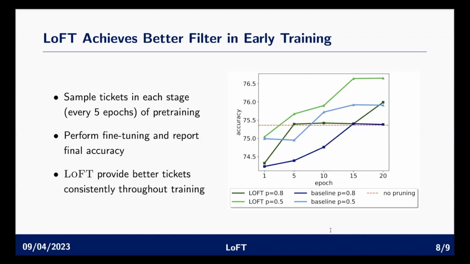We will consider pruning ratios of 20%, 50%, and 80%. We will compare our LoFT algorithm with the baseline GPipe algorithm, and we will also compare with no pruning. We observe that for all of the epochs and all of the pruning ratios, LoFT achieves a ticket that has better test accuracy than the baseline algorithm. And after the 15th epoch, for both the 50% and 80% pruning ratios, LoFT achieves a better accuracy than the model with no pruning. This means that LoFT provides better tickets consistently throughout training.